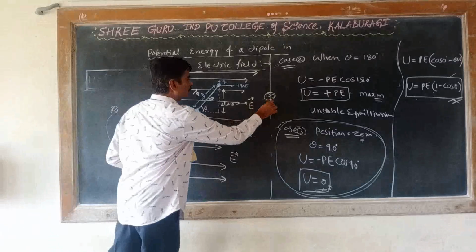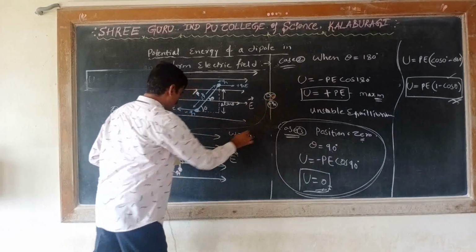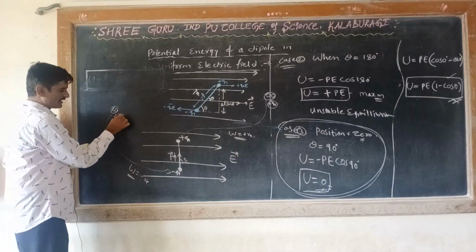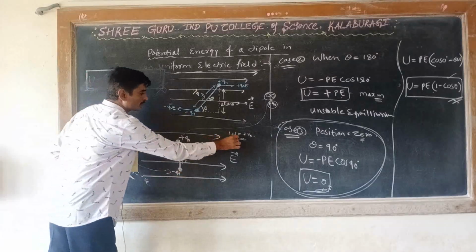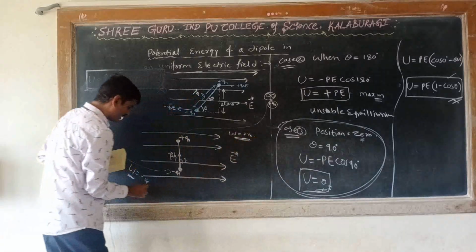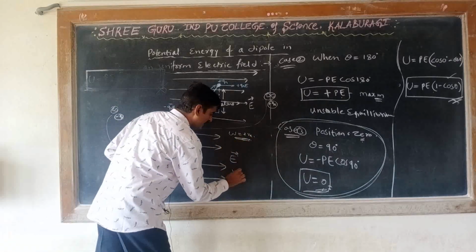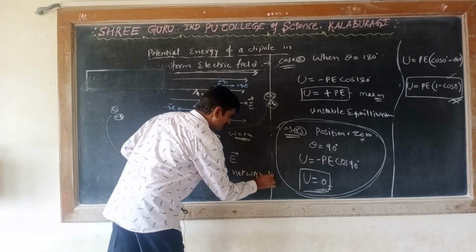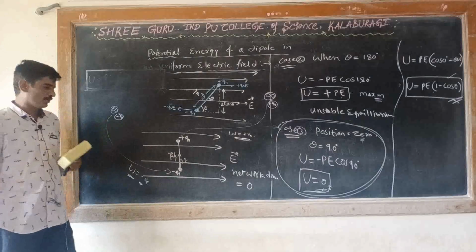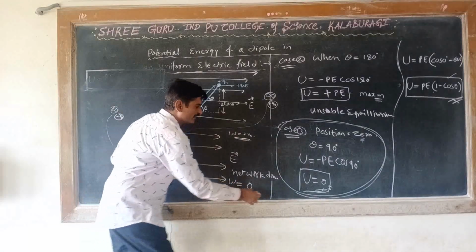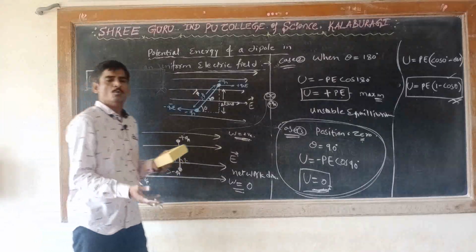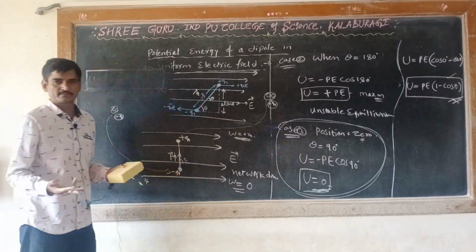The work done to bring the plus Q charge from infinity to here and the work done to bring the minus Q charge from infinity to this point are the same in magnitude, but one is positive and the other is negative. So the net work done becomes how much? 0. Then the potential energy will be 0, because potential energy is nothing but the work done to assemble the charges.